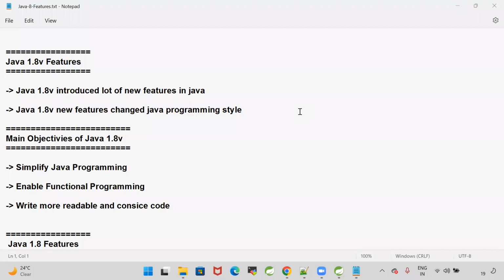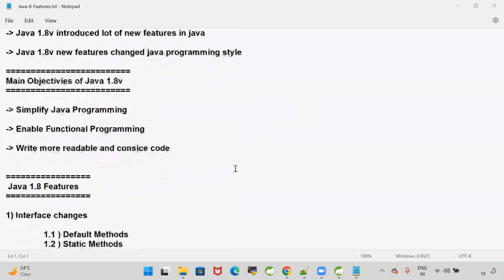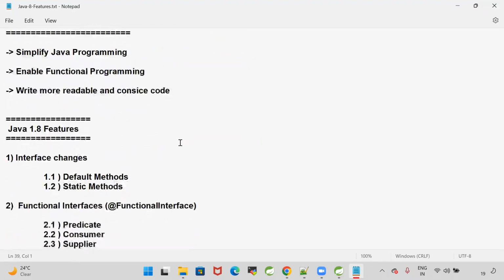What are the main objectives of 1.8? To simplify Java programming, to enable functional programming in Java, and to write more readable and concise code. They introduced the new features in the 1.8 version.